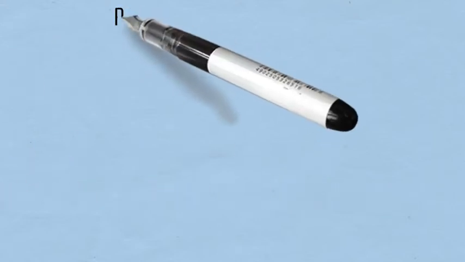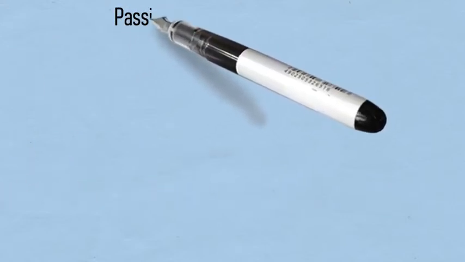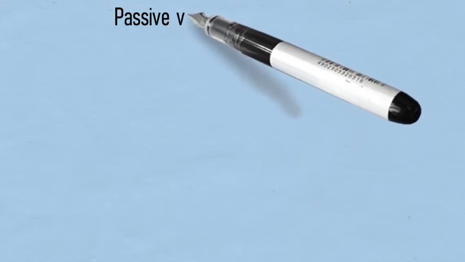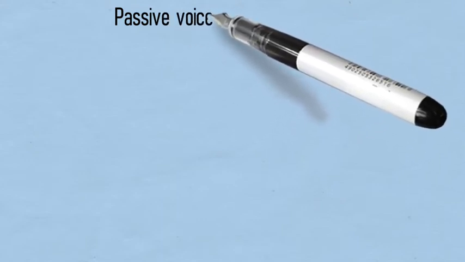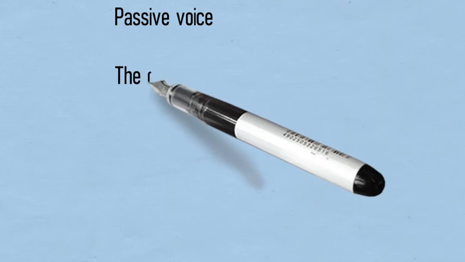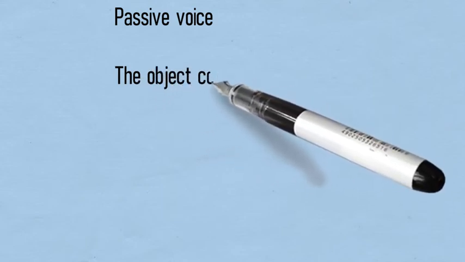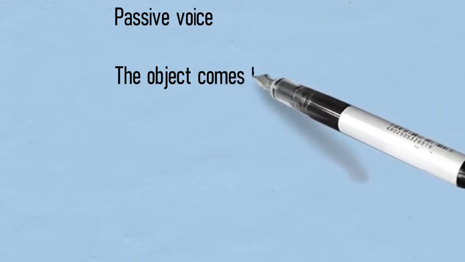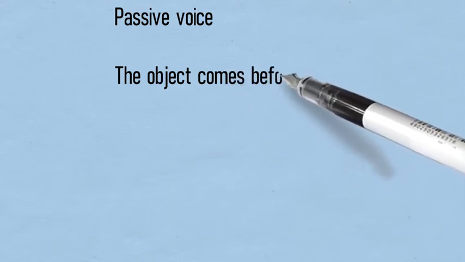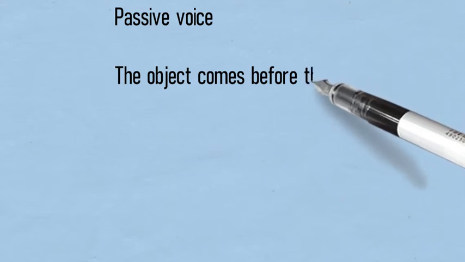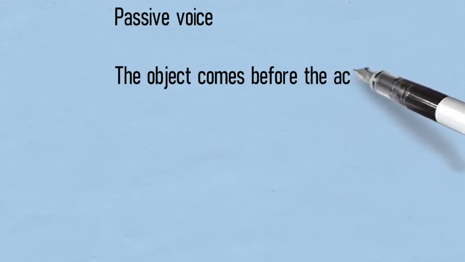Now, generally, we know that a sentence begins with the performer of the action, which is called the subject, then the verb, and then the object or person that is receiving the action. And this we have discussed previously as the active sentence or active voice sentence.